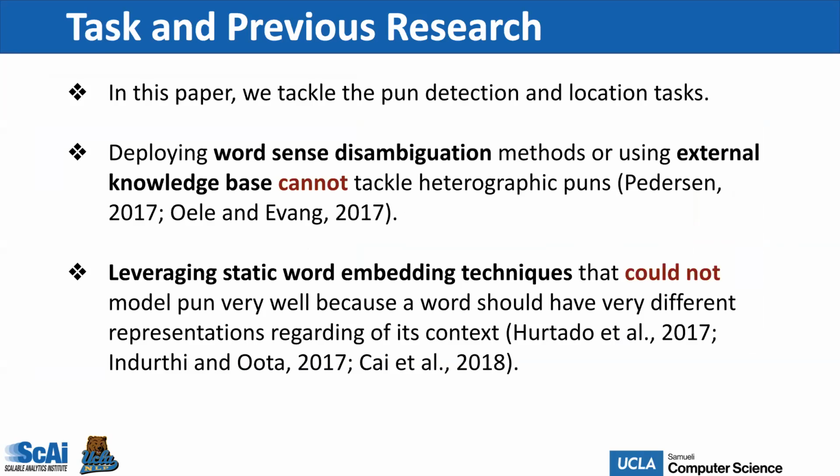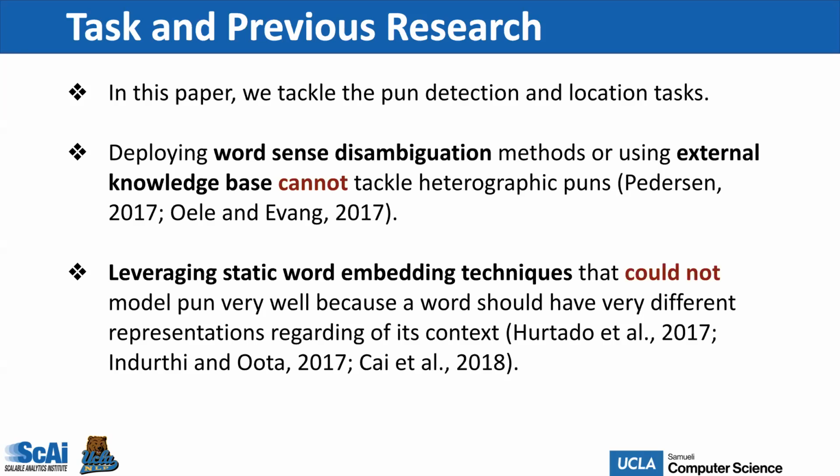Some recent work deployed word sense disambiguation methods using external knowledge bases like WordNet. But these methods cannot tackle the heterographic puns with distinct word spellings. And the knowledge bases only contain limited vocabulary.